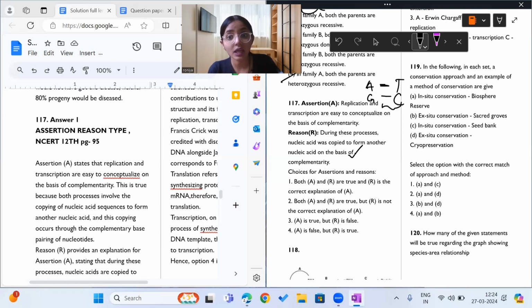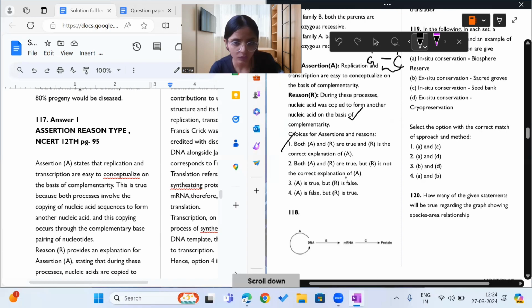The assertion is correctly explaining why complementarity is the basis on which replication is conceptualized, because based on complementarity only the new strand is copied from the parent. So both A and R are true and R is the correct explanation of A.